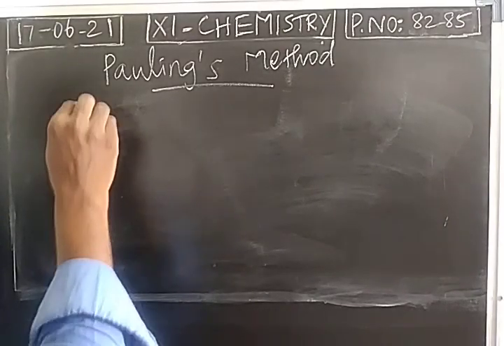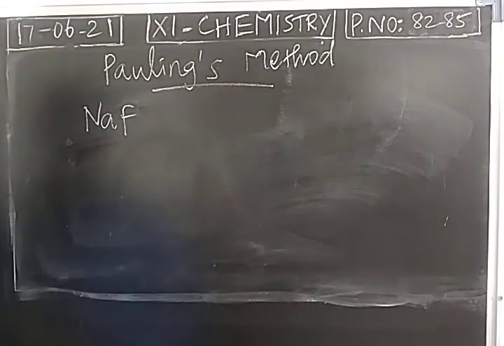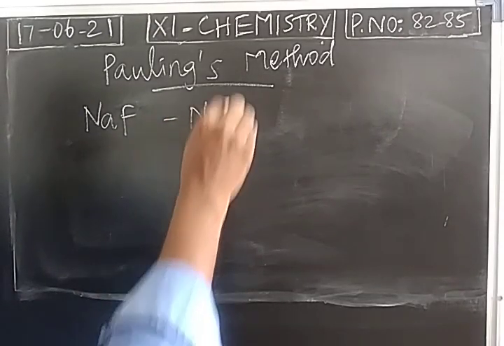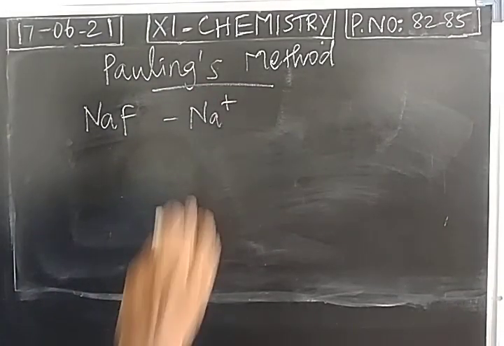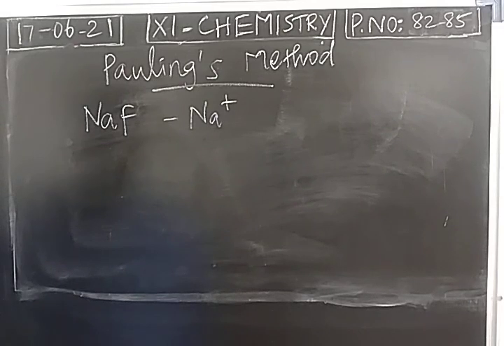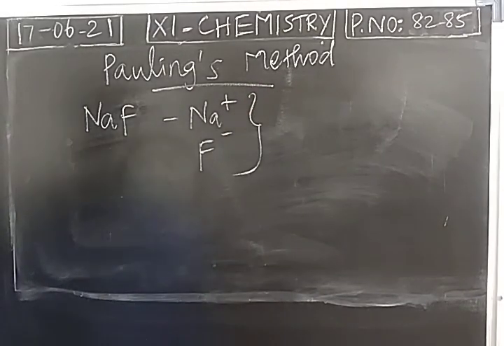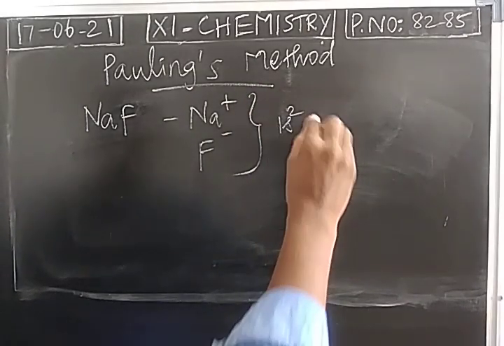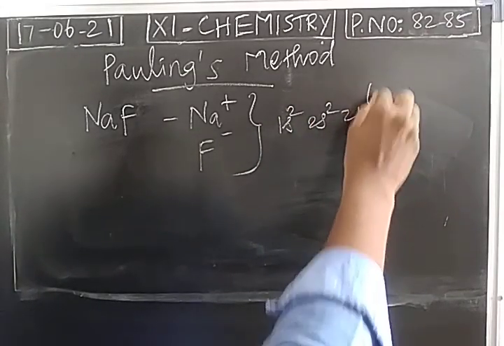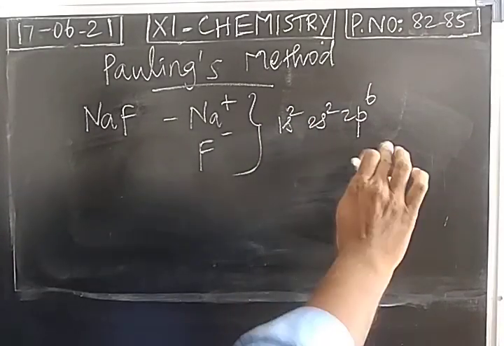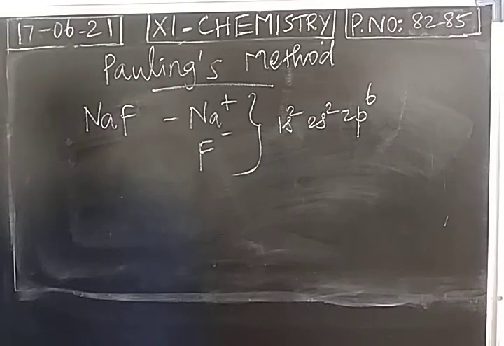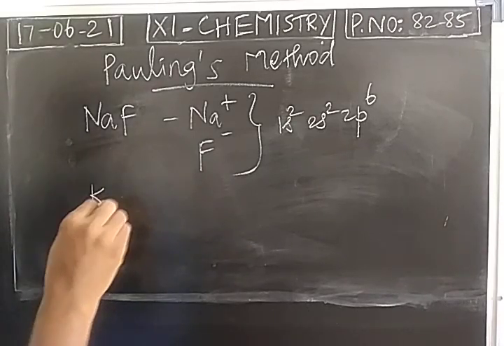We take sodium fluoride, as I told, sodium, to attain the electronic configuration of neon, loses an electron and that electron is gained by fluorine. So both the ions, sodium cation and fluoride anion, have the noble gas configuration. So this is the configuration of noble gas neon. And you can take potassium chloride.